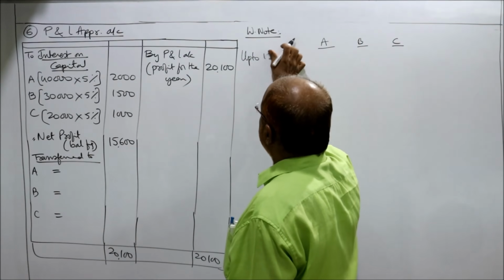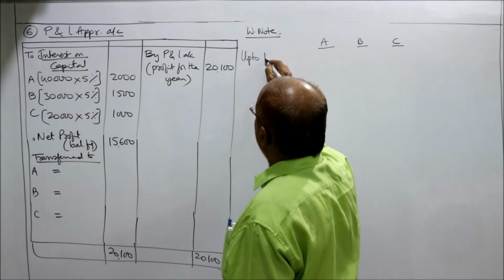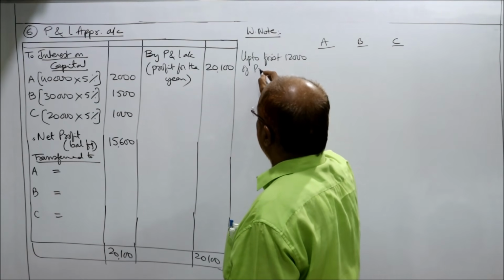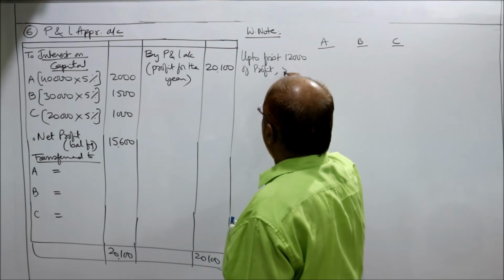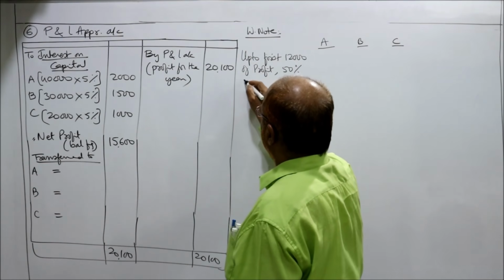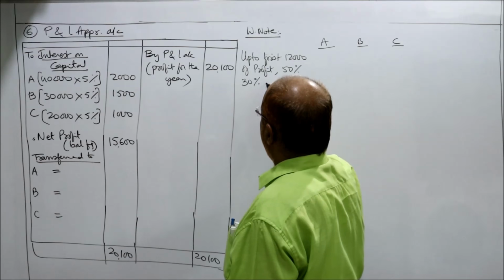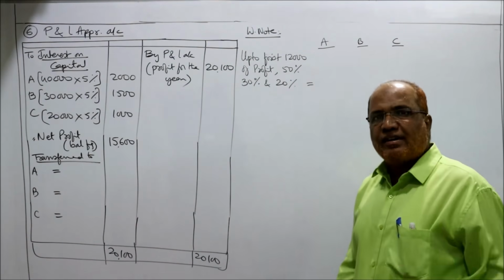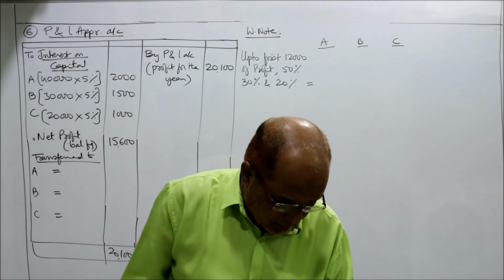Up to first 12,000 of profit, 50%, 30% and 20%. First 12,000, it is given in the problem.